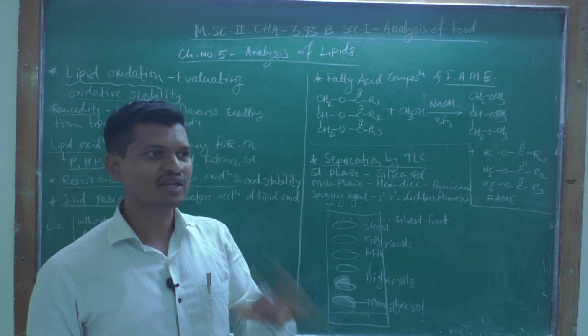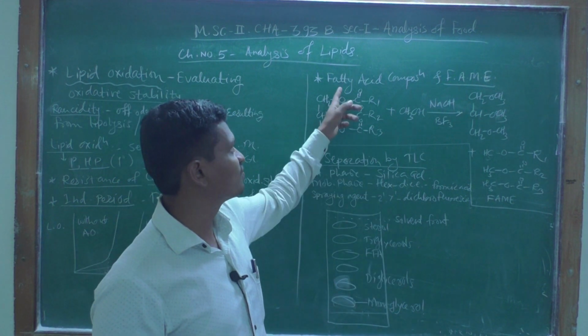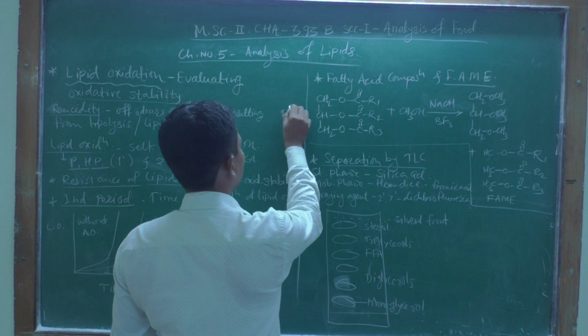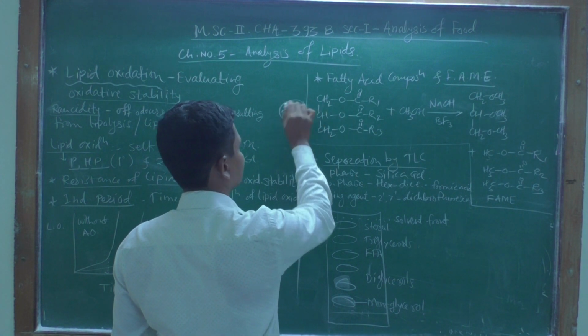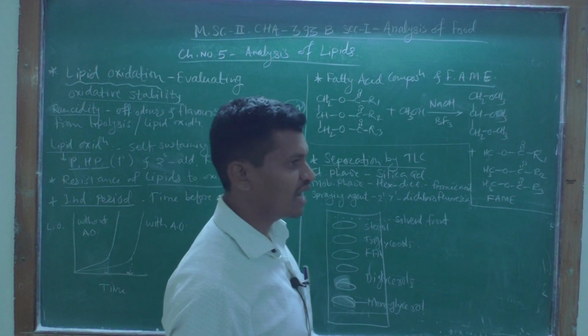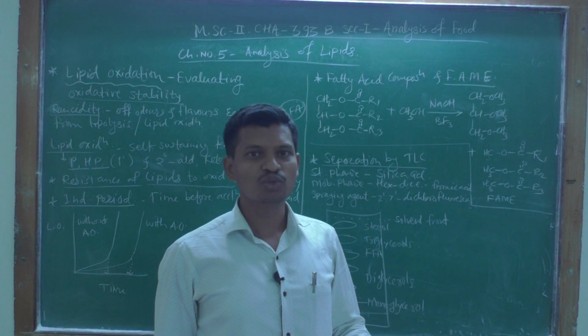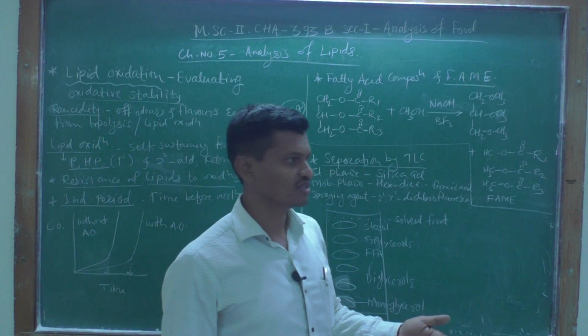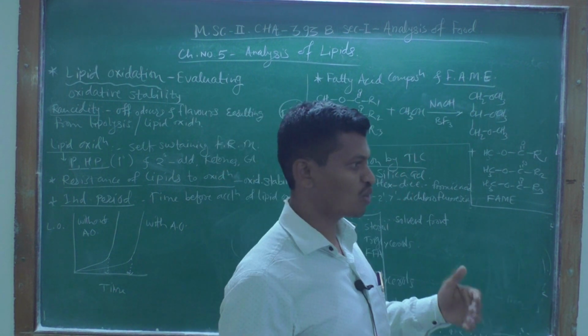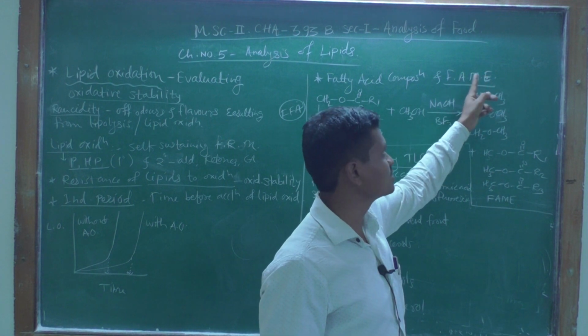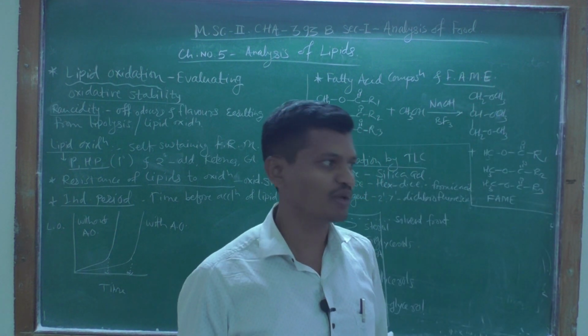Okay, they are termed as free fatty acids, FFA. And some of them can be converted into methyl esters. Okay, and they are called fatty acid methyl esters, or in short FAME.